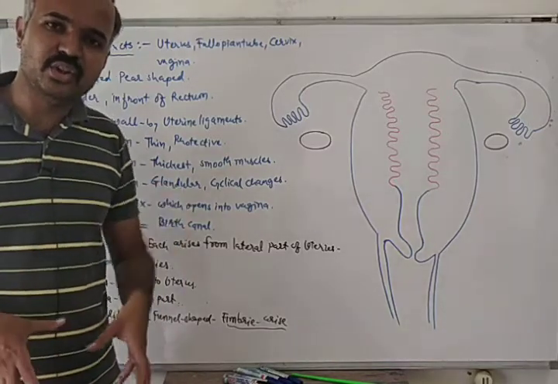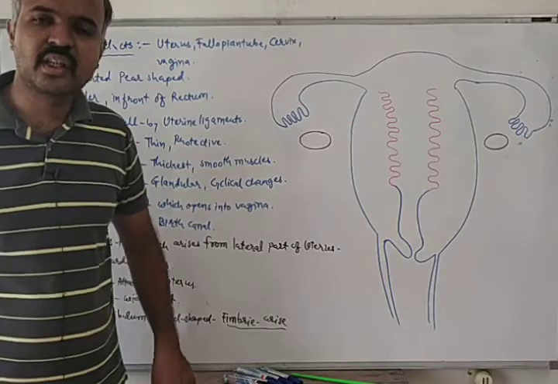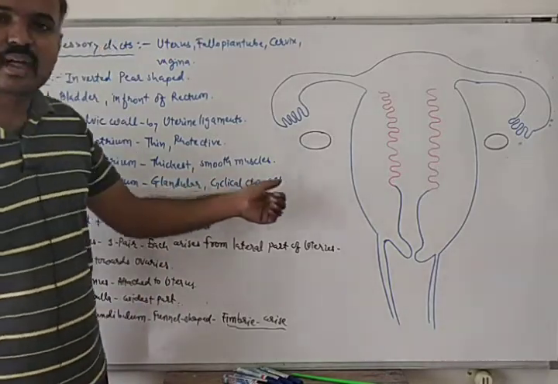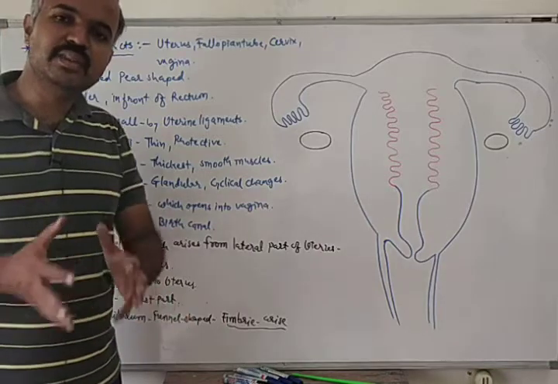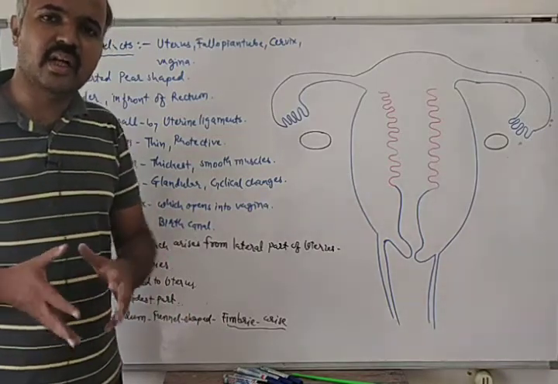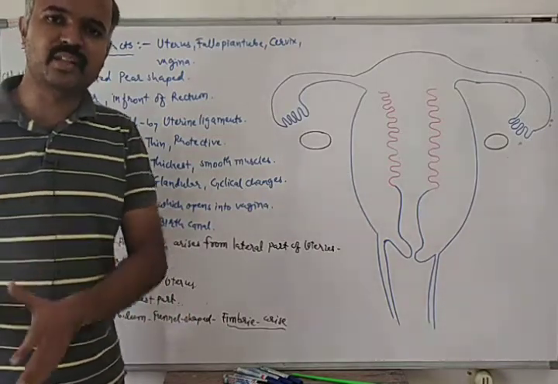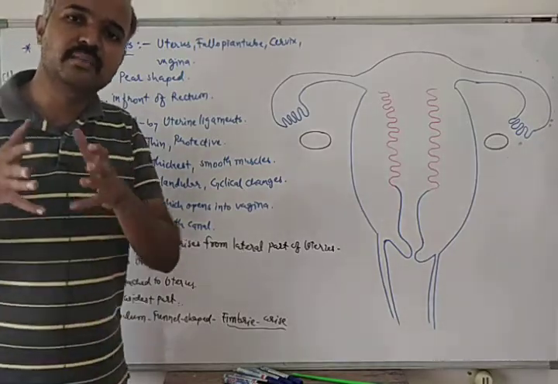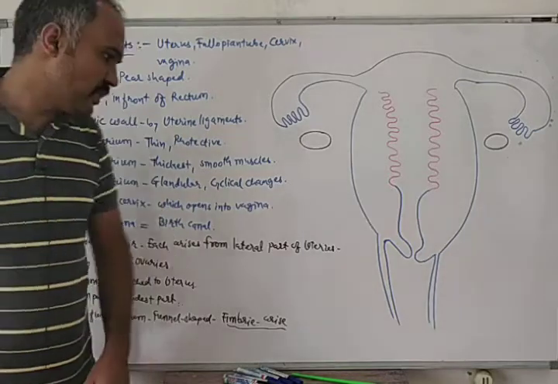During parturition there is contraction of the uterus, and this occurs because of the contraction of the smooth muscle.